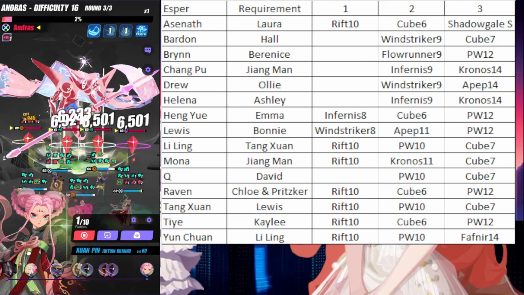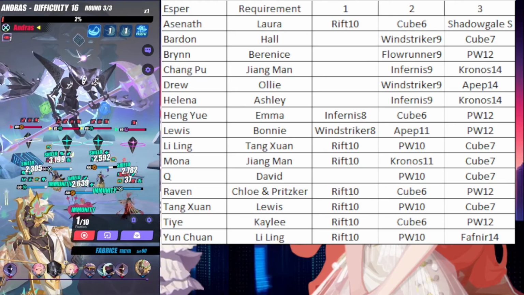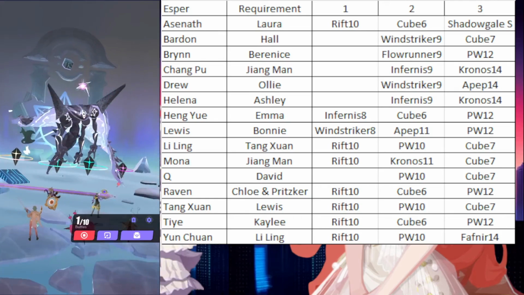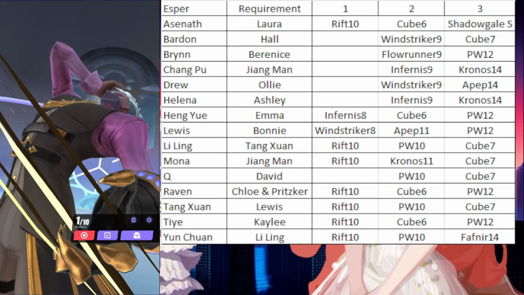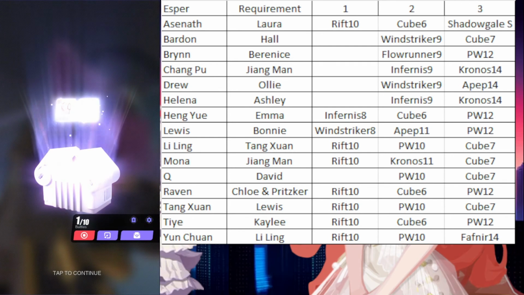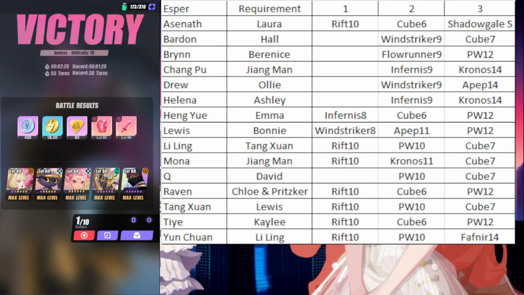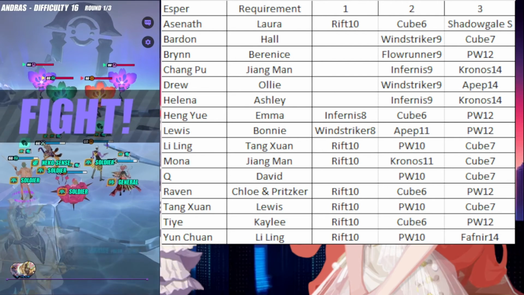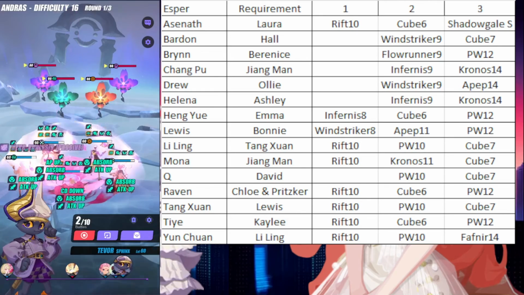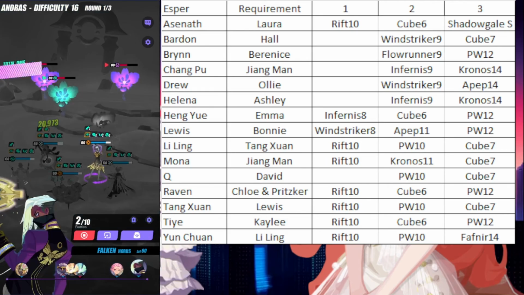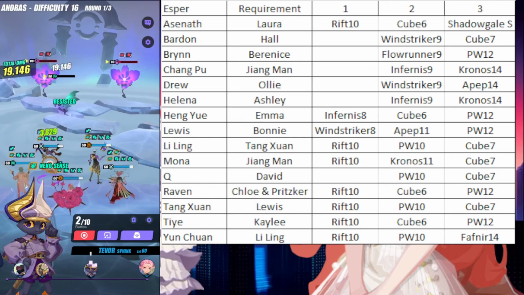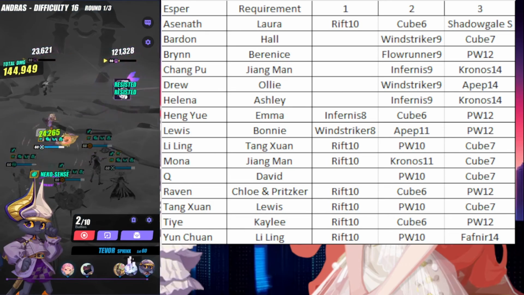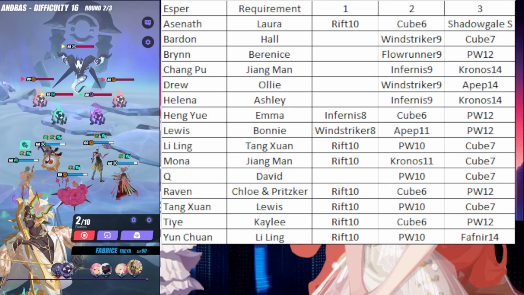So anyways, the furthest 2 columns say Cube 6 and Cube 7. I want to stress this, guys, that you have to use these Espers in the cube to complete just one floor. So you don't have to use them all on one team if you don't have them built correctly. You can use one on one team, beat a floor with them, and then change that Esper out, beat another floor with them. So you do the raid feature, and you have like 6 or 7 floors to complete after you use the raid feature. You can use one Esper per floor, or you could just put them all in the same team and complete one floor that way. But just remember to do the cube with those Espers.